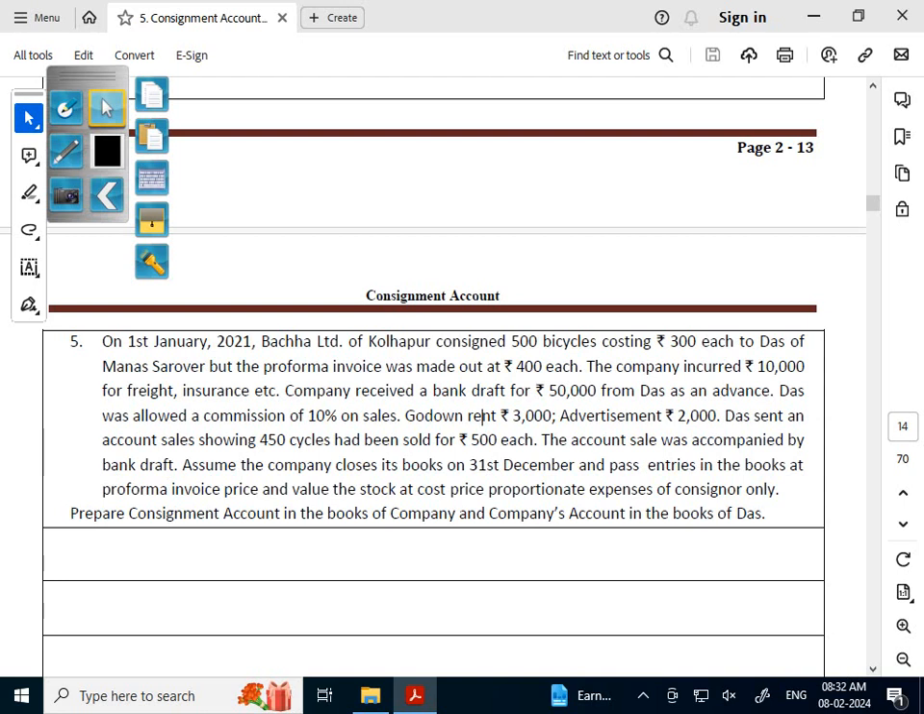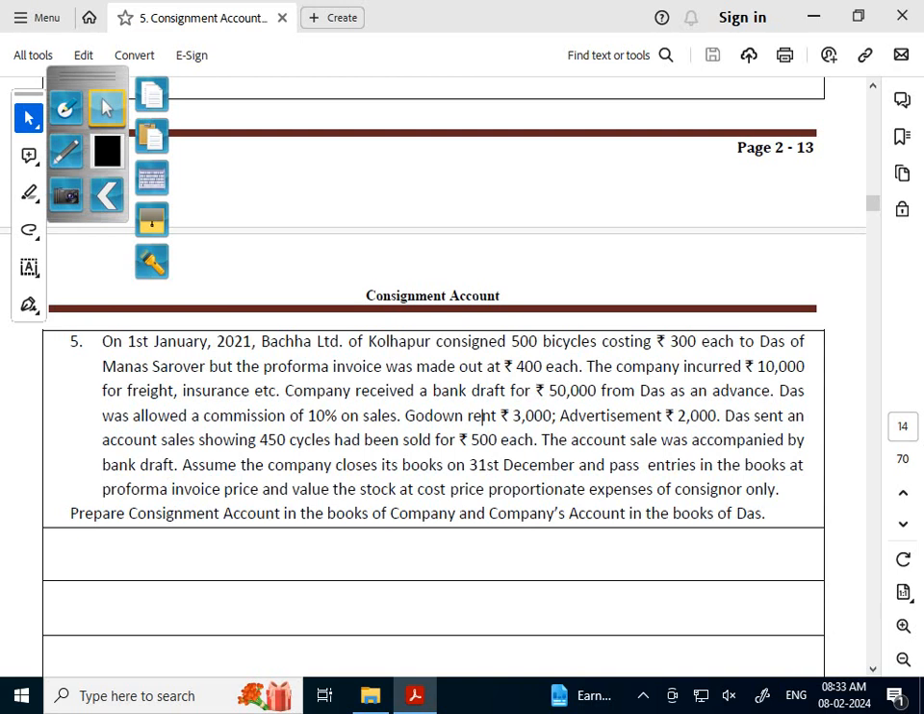So here 500 bicycles were sent, out of that 450 bicycles sold. So what is the closing stock? 50 bicycles are in closing stock. The account sales was accompanied by a bank draft. Assume the company closes its books on 31st December and passes entries in the books at pro forma invoice price and values the stock at cost price, with proportionate expenses of consignor only.